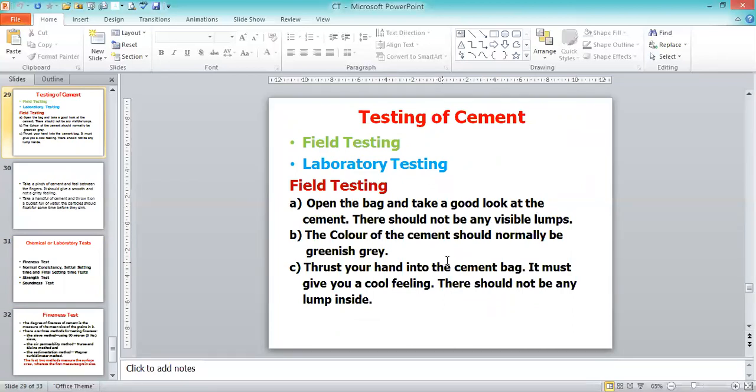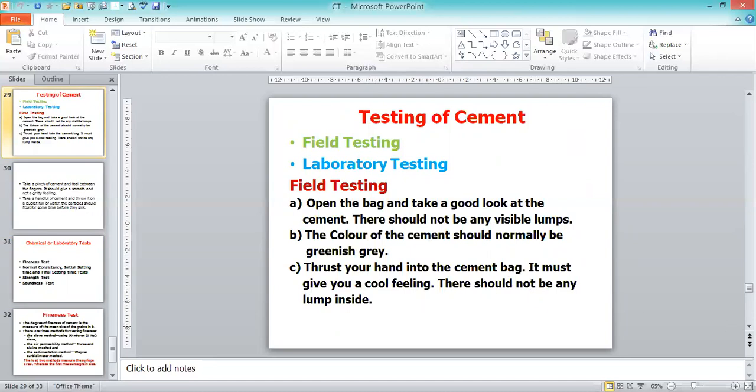Second is the color of the cement. The color of the cement should normally be grayish, a greenish gray, or gray. Then the quality is good. Next, the third rapid observation is to thrust your hand into the cement bag. It must give you a cool feeling. Just putting the hand inside the bag of cement, we can feel that cool feeling, and there should not be any lumps inside it.